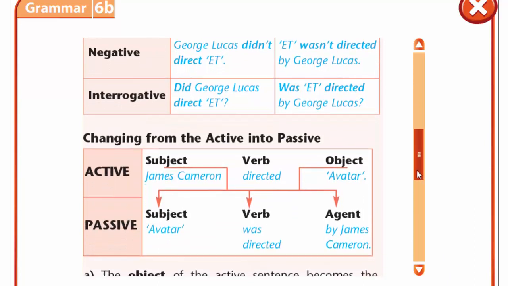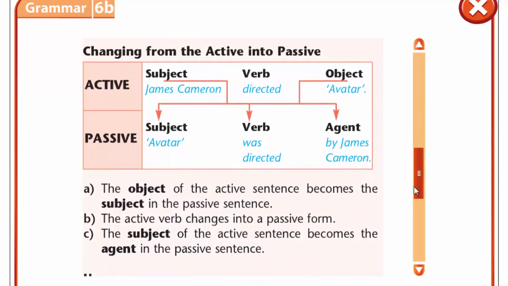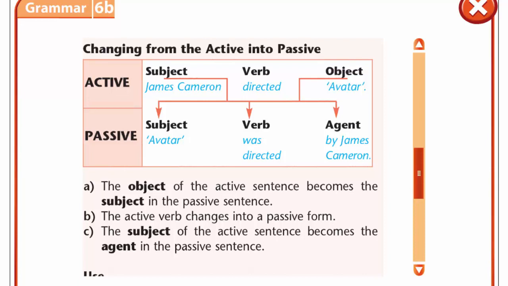Now let's look at changing from the active into the passive. Look at this film. James Cameron directed Avatar. In passive, it will be Avatar was directed by James Cameron. We see that the subject becomes an agent and the object becomes the subject. And the verb direct is changed into was directed.